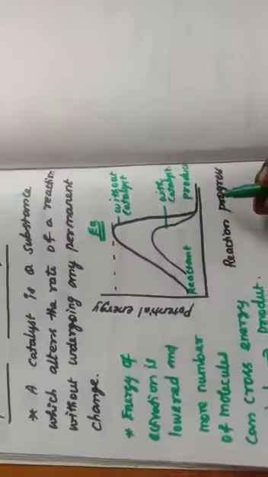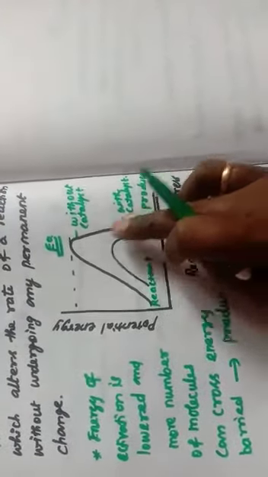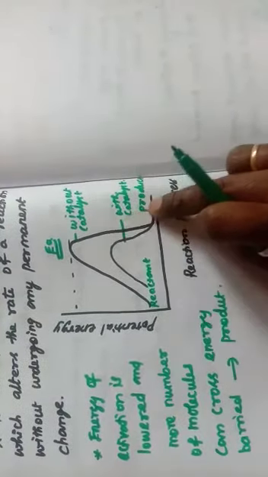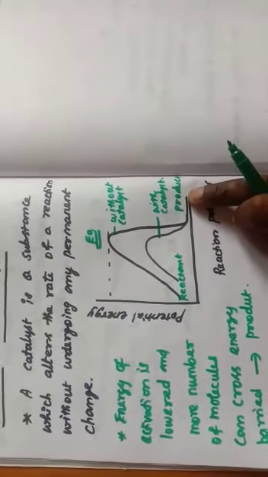So the effect of catalyst plays an important role in the rate of the reaction. When the catalyst is present, it lowers the activation energy so that more molecules can cross the energy barrier and lead to the formation of product.